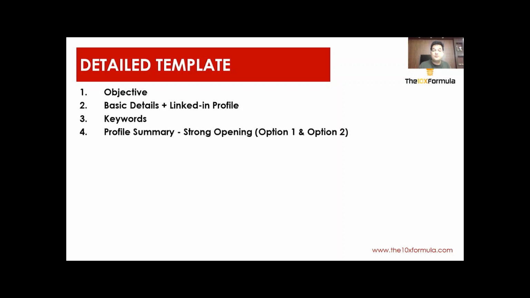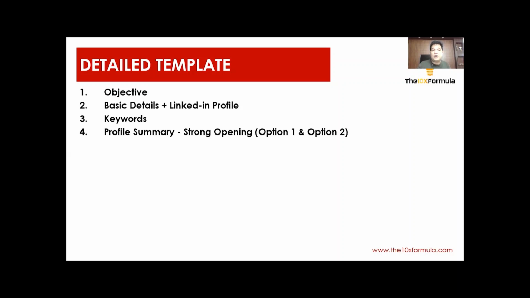Fourth thing, your resume should have a profile summary. Now there are two options that I'll share with you in the summary, option one and option two, and I'll share which one I like and how they differ. But there has to be a profile. This is like your hook, your two, three, four line statement, which will decide whether the hiring manager or the company evaluating your resume will go to the next section of your resume or not. So this is very, very powerful. This is the hook that I was referring to in the last module.